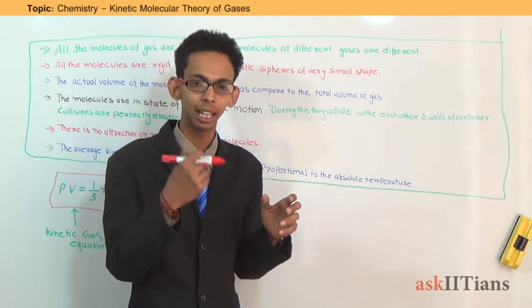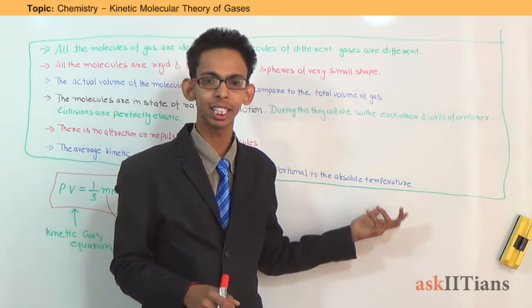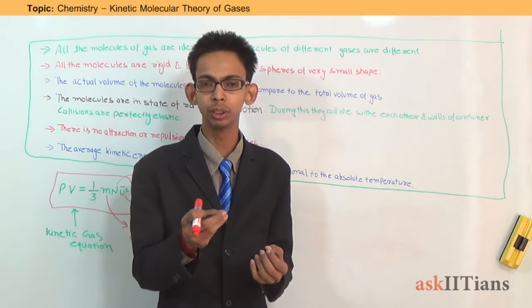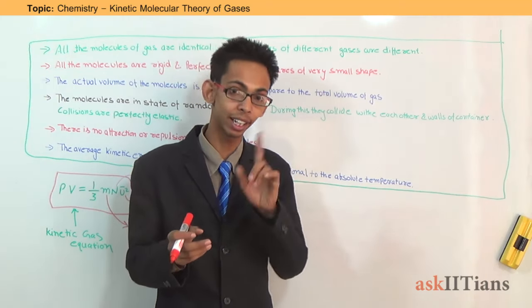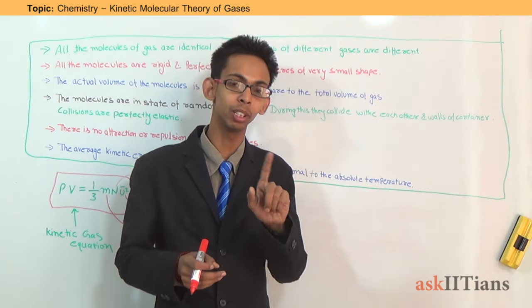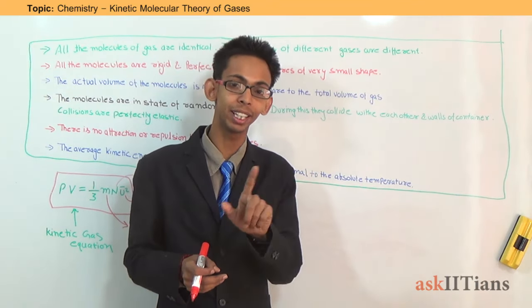The average kinetic energy of a molecule is directly proportional to the temperature. As we discussed, when we increase the temperature, molecules get energy and move with a faster speed, which means their kinetic energy increases. Also, the potential energy of the molecules of gas is zero because they are never at rest. Potential energy is the energy because of position, while the molecules of gas are always in random motion. That means they always have kinetic energy, and they do not have potential energy.